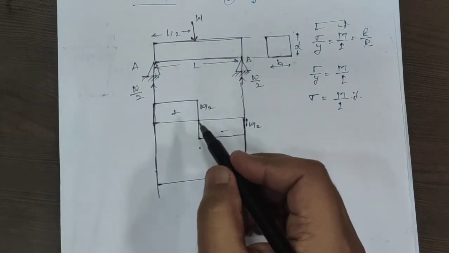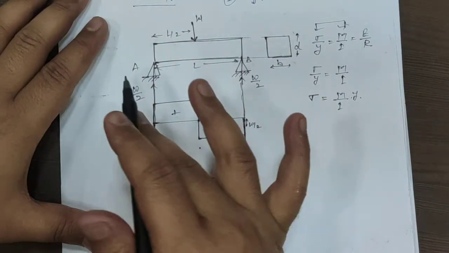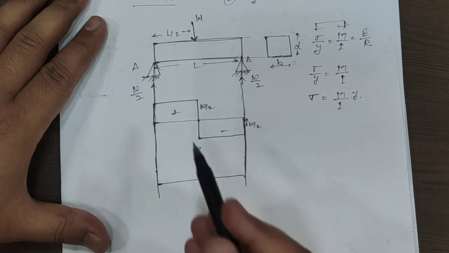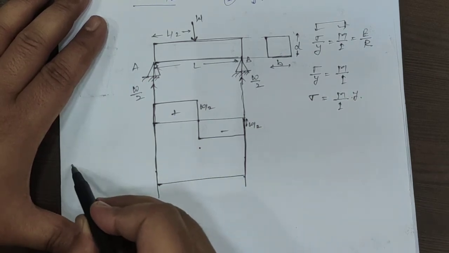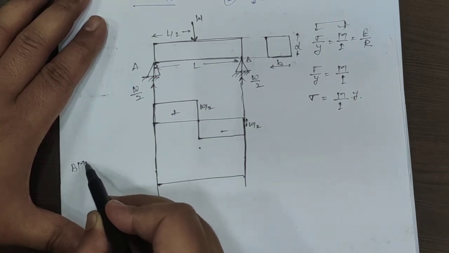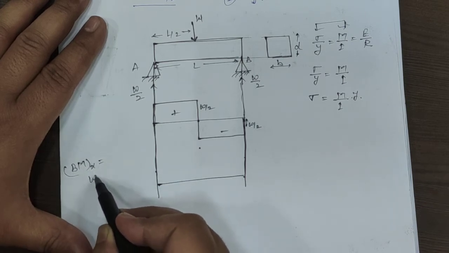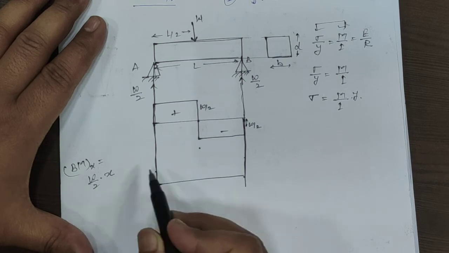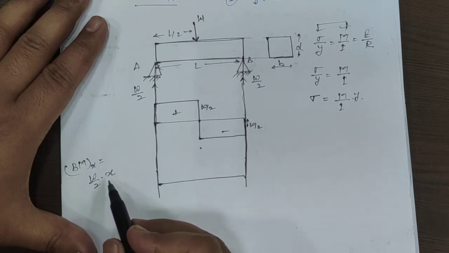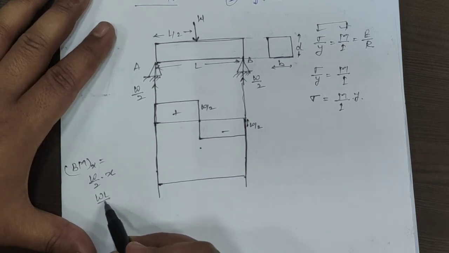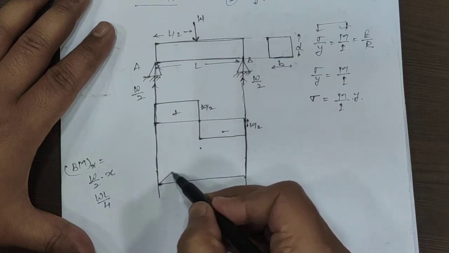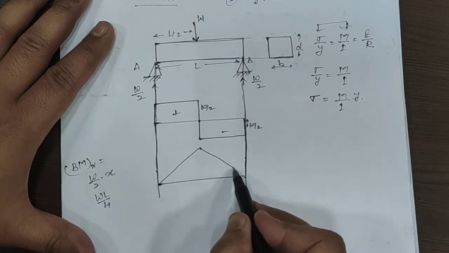The location of zero shear force is L by 2 from, let's say, point A. Now we are calculating the bending moment. Bending moment at section X will be equal to W by 2 into X, and X is given by L by 2, so WL by 4. So this is varying like that.